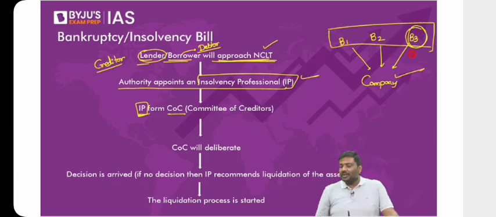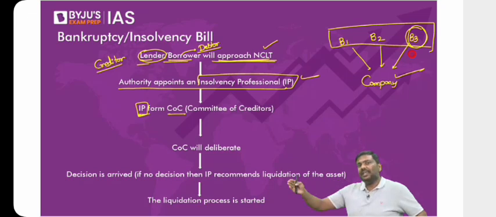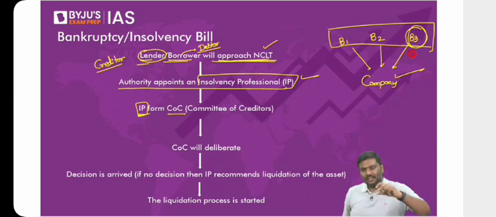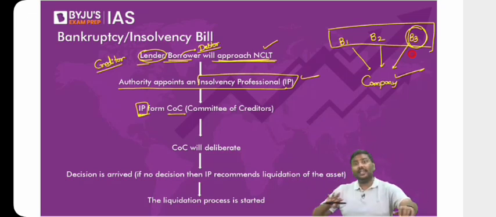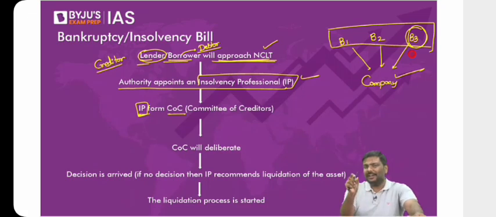We should form a committee of creditors. We should form a group of creditors. Committee of creditors is nothing but a group of creditors. So the committee of creditors is made. Now this committee will decide, should we sell off the company or should we liquidate the company? Now before going forward, let me introduce one more technicality here. I said 3 banks have given loans to a company. All the 3 banks should be considered as creditors in the committee.